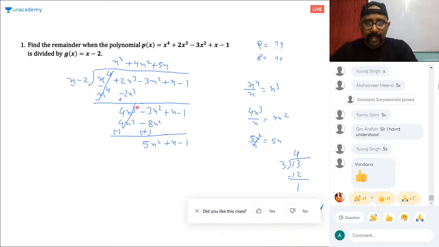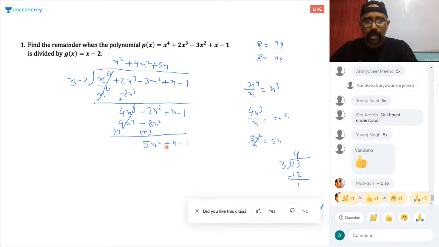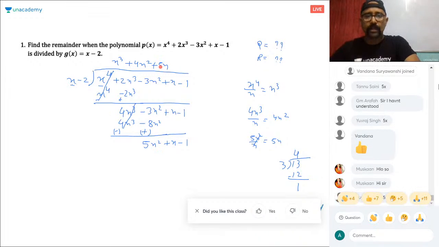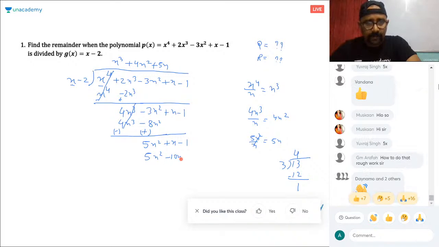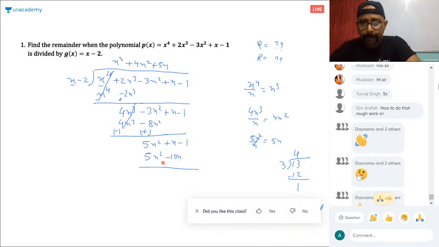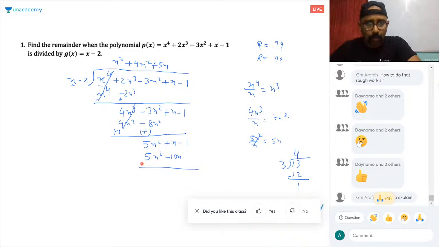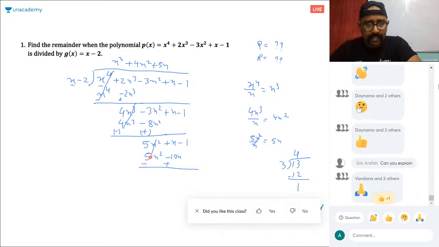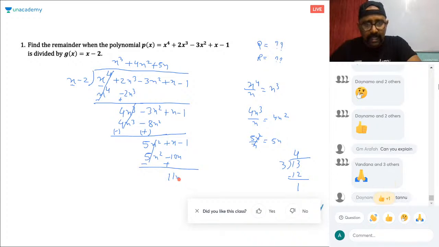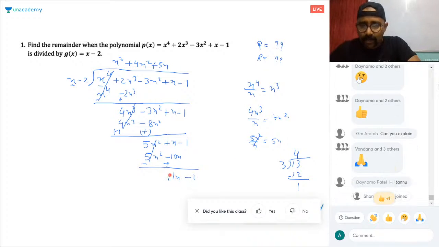So you need to do long division, 5x square plus x minus 1. What should be multiplied with x to get 5x square? If you don't know what should be multiplied, do a rough work. 5x square divided by x, what comes? 5x. Multiply 5x with both the terms now. So this is 5x square minus 10x. This is minus, this is plus. This gets cancelled. Plus x plus 10x is what? 11x minus 1. This is the way to do the rough work there.